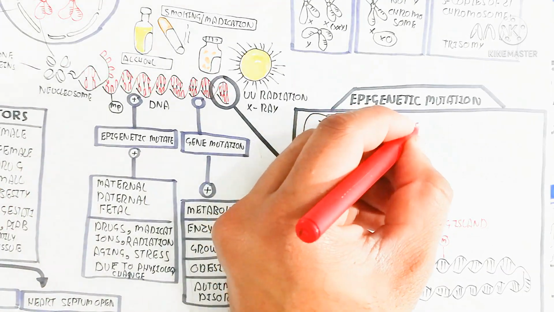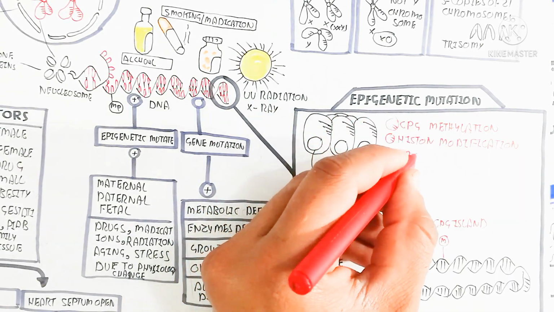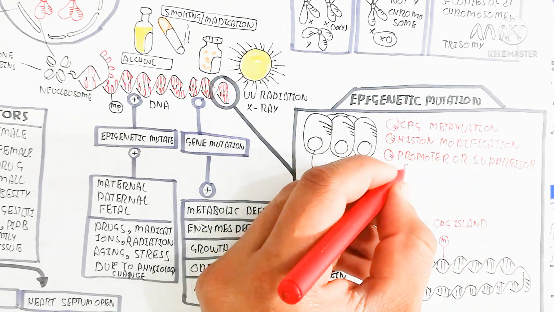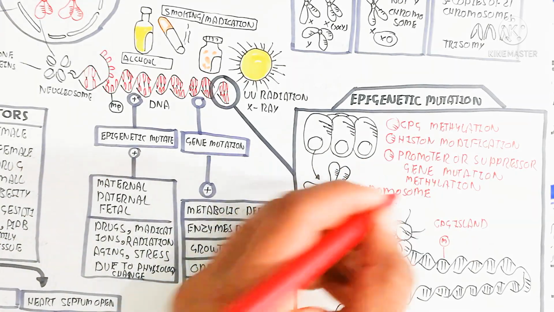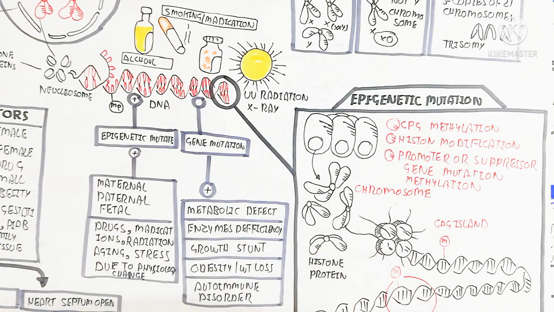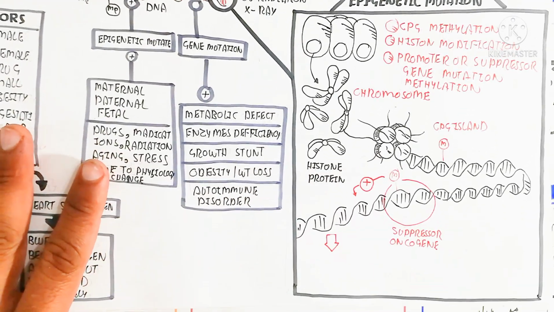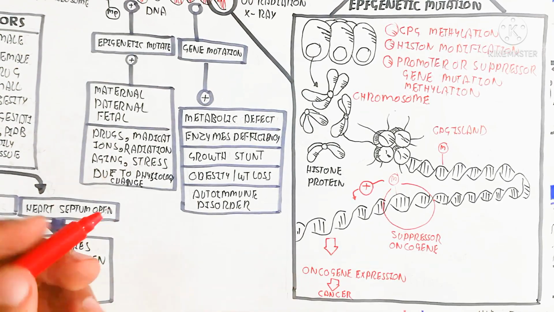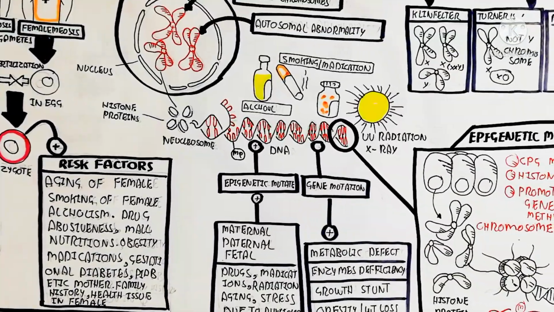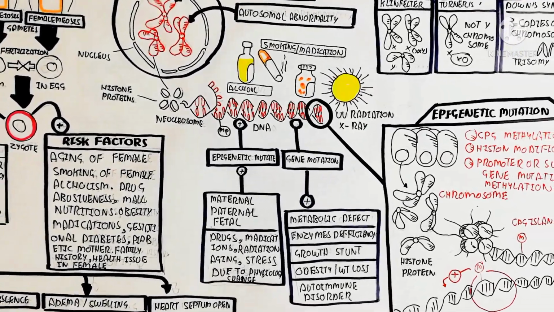On the other hand, let's begin to understand what epigenetics is and what its role is. Here the CpG methylation will suppress or express the promoter region for oncogene expression, and the histone modification will express the unwanted gene, which leads to cancer, and promoter or suppressor gene mutation and methylation. Here is the chromosome, and here is the histone protein, and the CpG island will be suppressed. So the promoter region for suppressing the oncogene will not be expressed due to the methylation, leading to oncogene expression, which will cause cancer. So all this is about abnormal development.